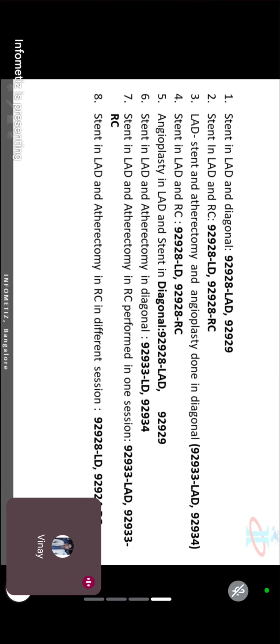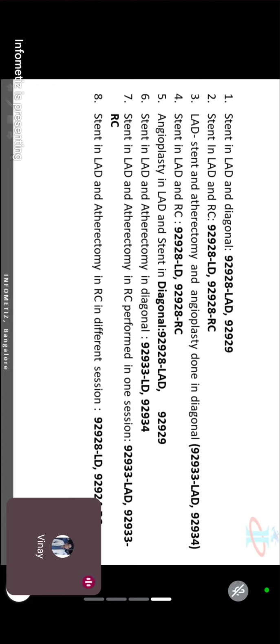Following the guide wire, they have inserted stent as well as atherectomy. Later on they have diverted one stent, one atherectomy, but the doctor is doing it in one session. Okay, so you have to apply the combo code in such a condition.